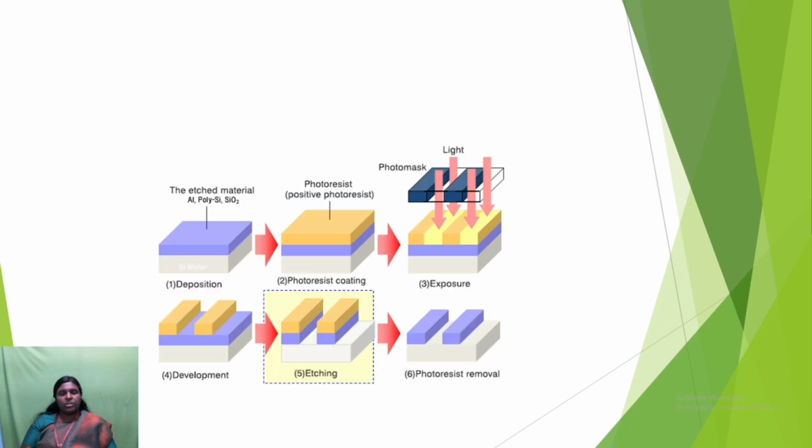This picture shows the overall semiconductor process: how the deposition, photoresist, exposure, development, etching, and photoresist removal are shown in this figure.